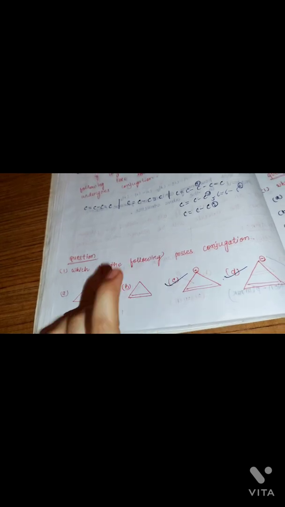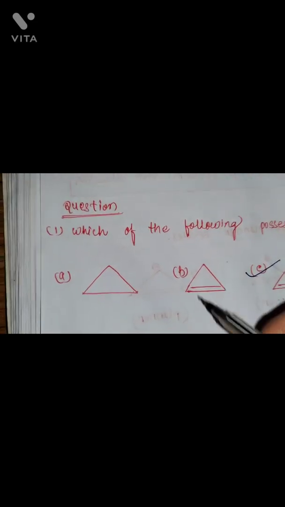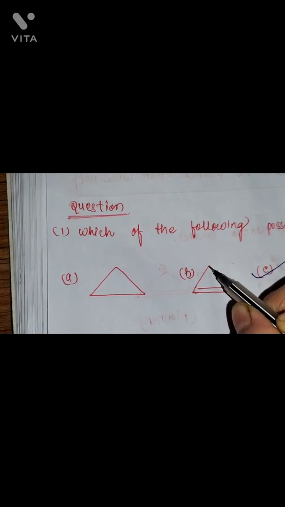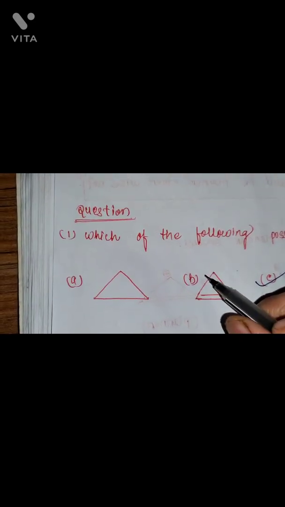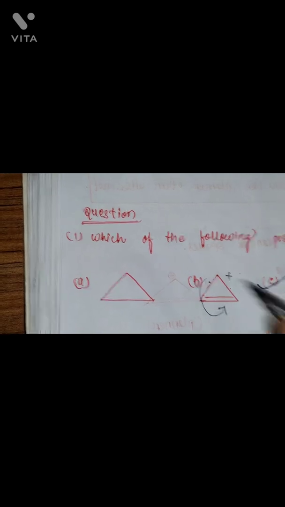But when you see from here, it is single bond and single bond. If you go from this carbon, single bond, double bond, single bond, this is conjugation. From this side it is conjugation. But if you go from here, it is single bond, single bond, so it is not conjugation.